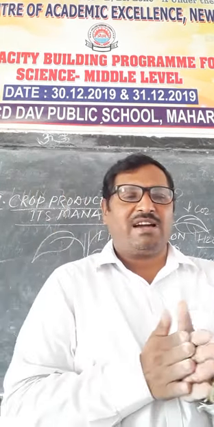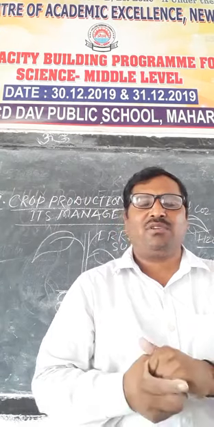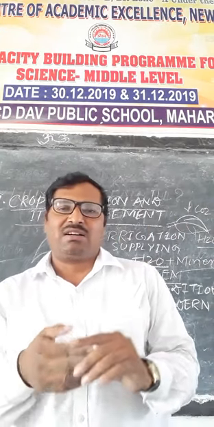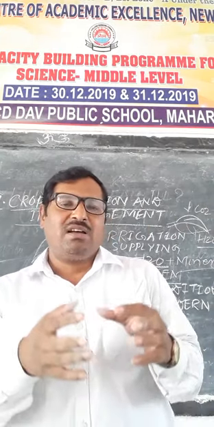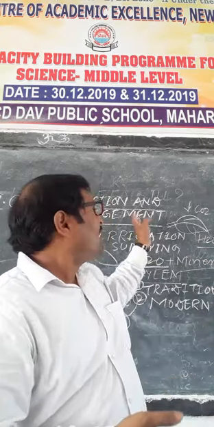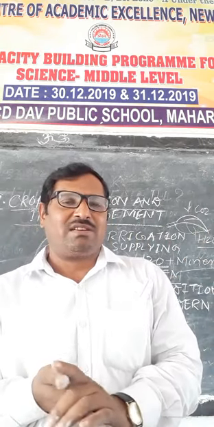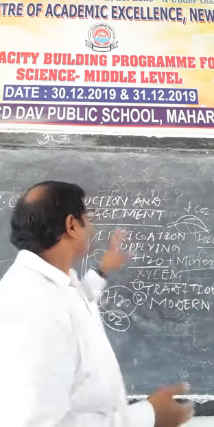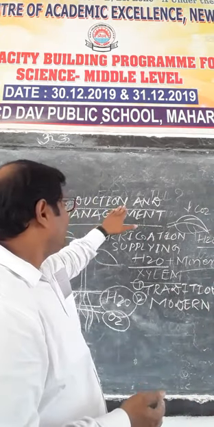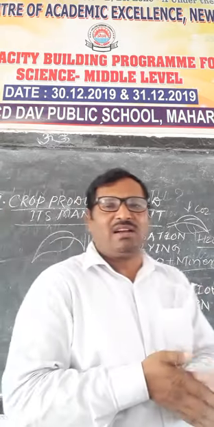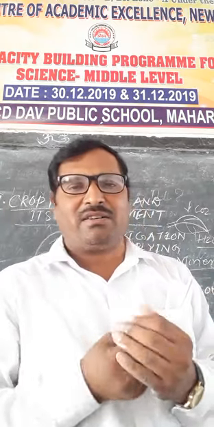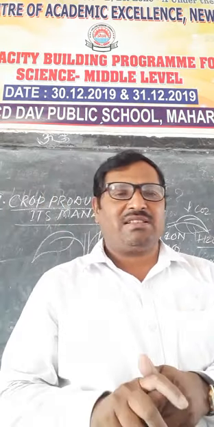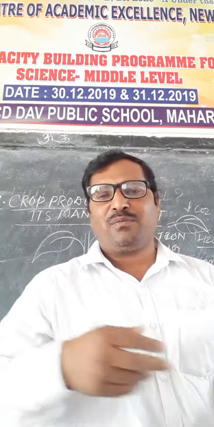So we can say that this chapter can help you understand how the cultivation of crops and seeds can be improved, and there are different processes related to it. We can say that crop production needs some management for yielding good crops and for the improvement of seeds. So this chapter will be suitable for farming.